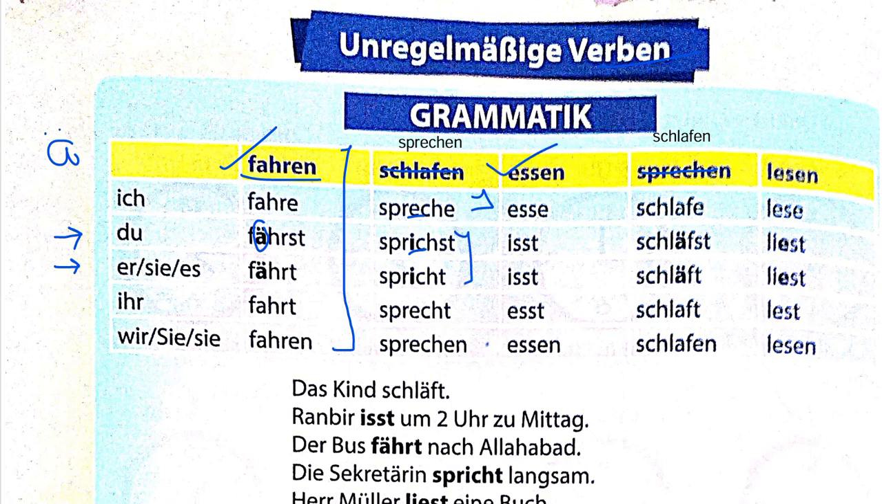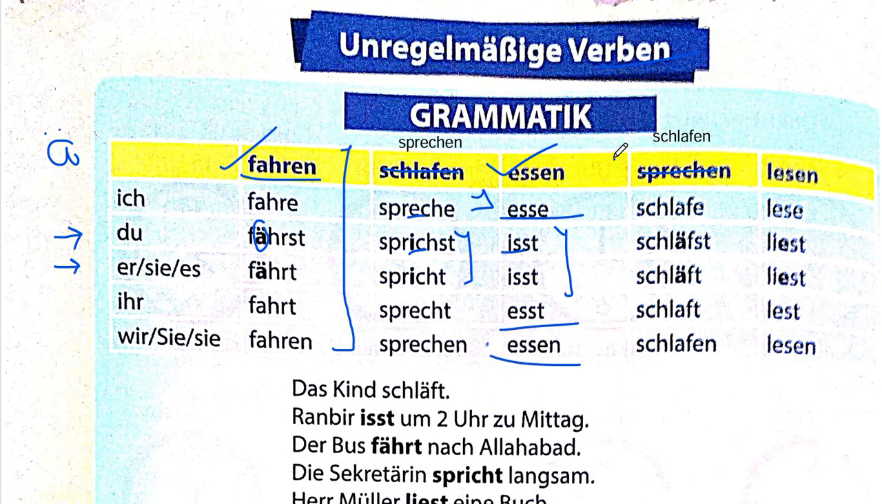Next we have essen. Essen is the main deal because most of the changes are happening here. Actually, to be honest, even here du and er/sie/es are showing the main changes, and here du and er/sie/es have the same conjugation, so it's really not that difficult. The endings are the same, only essen changes to esse like normal, then it changes to isst for du, and isst for er/sie/es. Esst, essen.